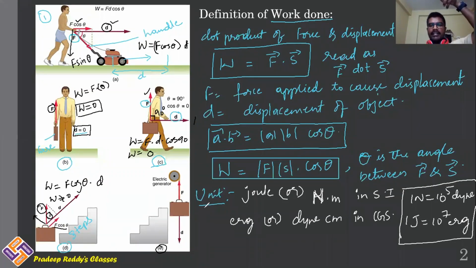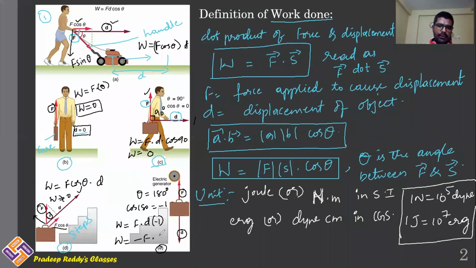If the electric generator is coming down, that means the lift is coming downward, displacement is in downward direction, force applied is in upward direction. Therefore, angle between these two, F and D, theta is equal to 180 degrees. Cos 180 is equal to -1. Therefore, work done W is equal to F into D into -1. This is work done is equal to minus F D.